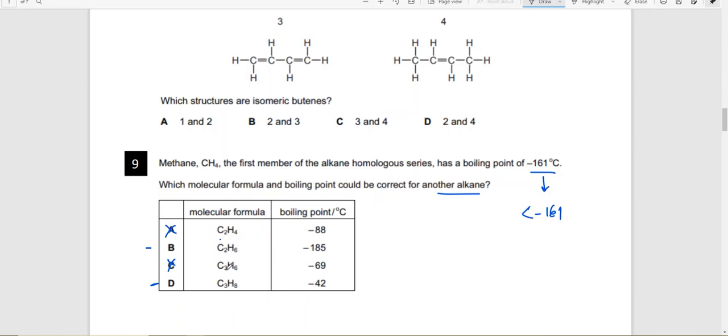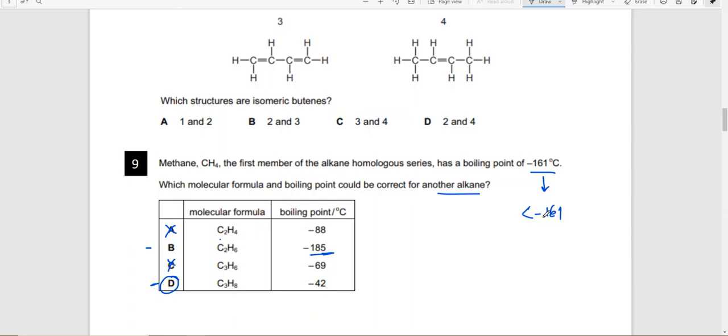Okay, so this is not the case with C. You're left with B and D. Minus 185 cannot be the boiling point of ethane, because ethane has a higher boiling point as compared to methane, so it has to be D. Ethane cannot be the answer because the boiling point of methane is minus 161, so the boiling point of ethane has to be lower than minus 161 because it's bigger.